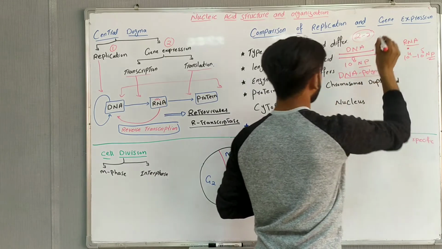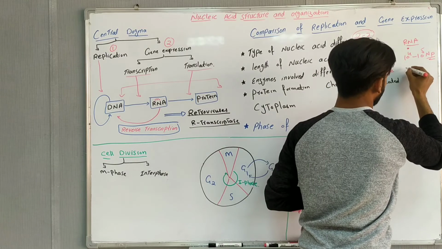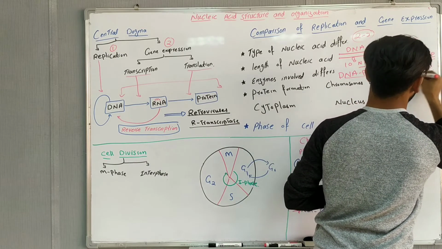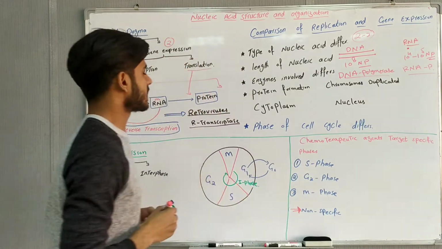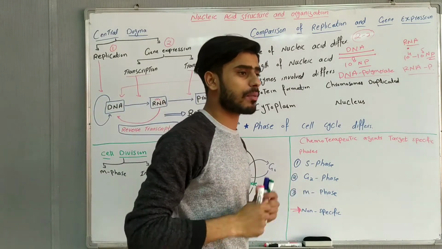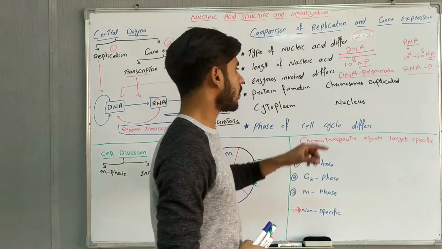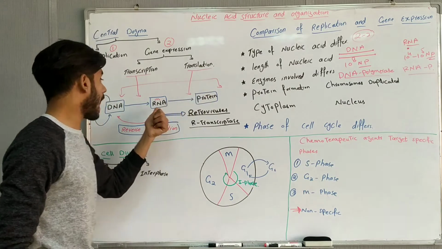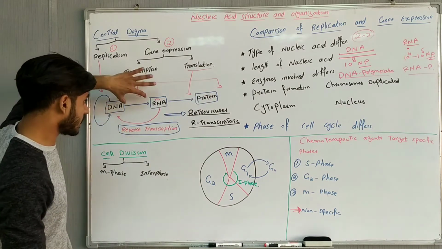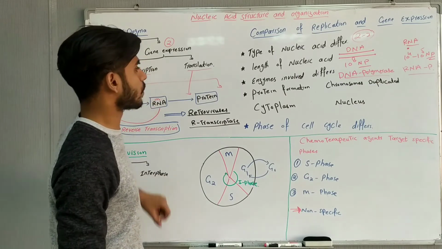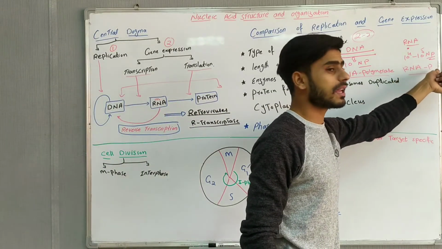And in gene expression, the enzyme involved is RNA polymerase. Why? Because in replication we have to produce deoxyribonucleic acid, so the enzyme involved is DNA polymerase. But in gene expression we have to produce ribonucleic acid, so therefore the enzyme involved is RNA polymerase.